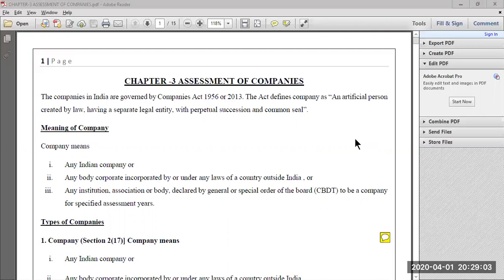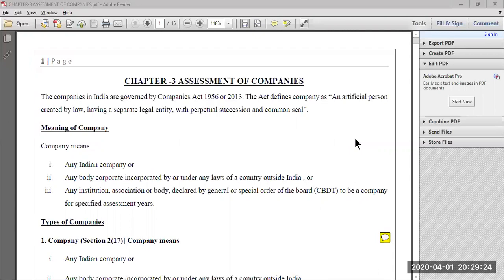Then, once you find the gross total income, you will deduct or show the deductions under section 80G to 80LA. In case of a firm, the deductions are shown under section 80G to 80JJA. But in case of a company, the deductions should be shown under section 80G to 80LA. Once you deduct the deductions from the gross total income, you end up with total income.